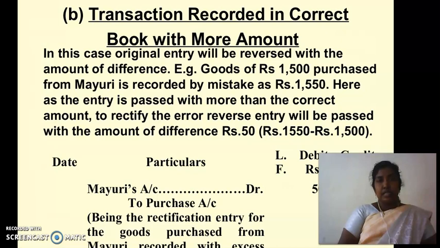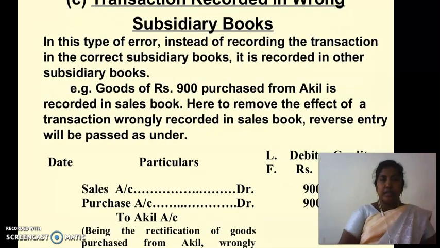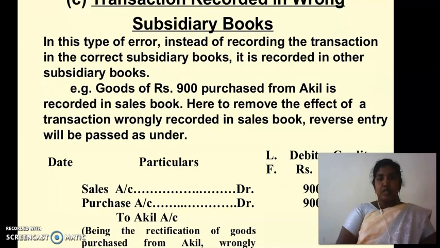Then the second one, transaction recorded in the correct book with more amount. In this case, the original entry will be reversed with the amount of difference. For example, goods of rupees 1,500 purchased from Mayuri Silk by mistake recorded as rupees 1,550, and here the entry is passed with more than the correct amount. To rectify the error, a reverse entry will be passed with the amount of difference, rupees 50. Entry is Mayuri's account debtor to purchase account rupees 50.